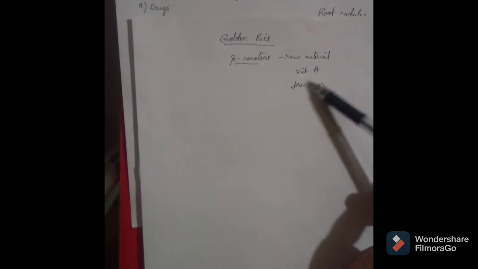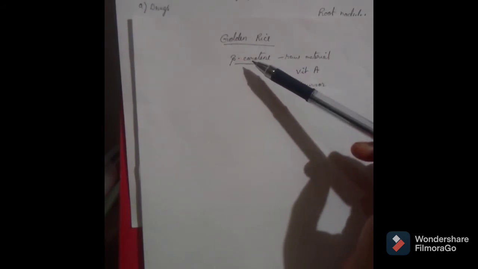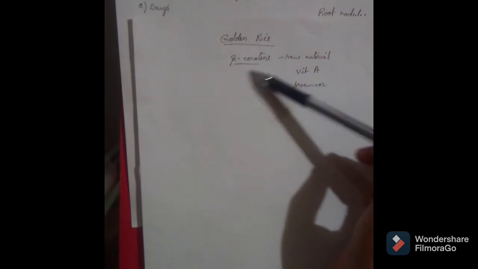So a gene has been introduced into the golden rice which produces beta carotene, and from beta carotene we will get vitamin A. So this problem has been solved due to the production of golden rice for obtaining vitamin A. Just remember that the seeds of this transgenic rice are yellow in color due to the presence of pro-vitamin A or beta carotene.